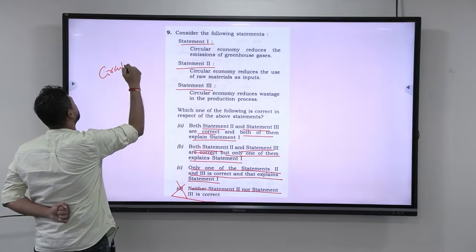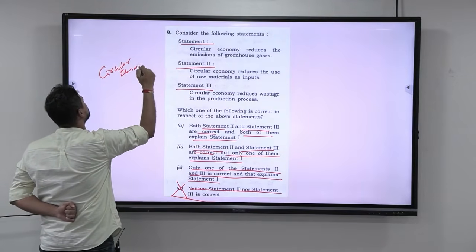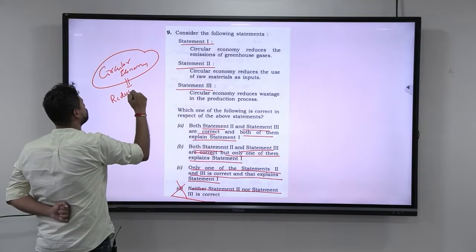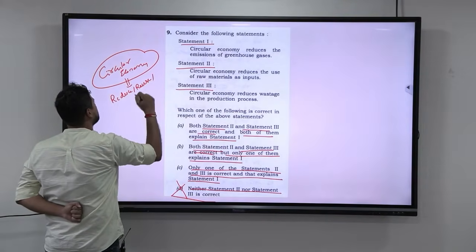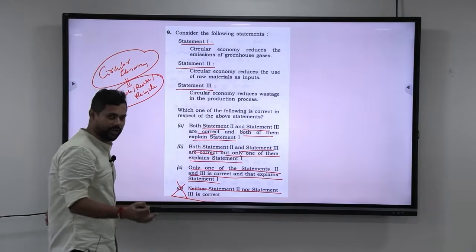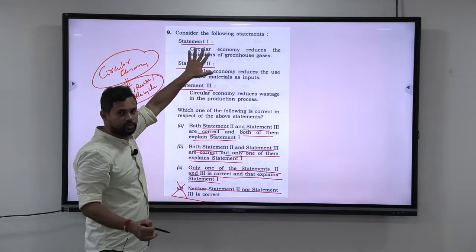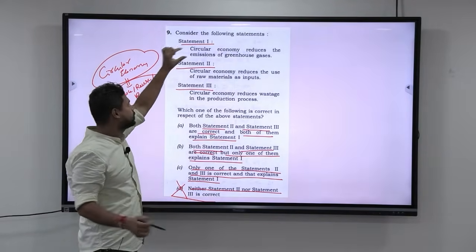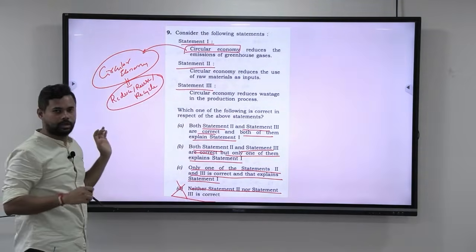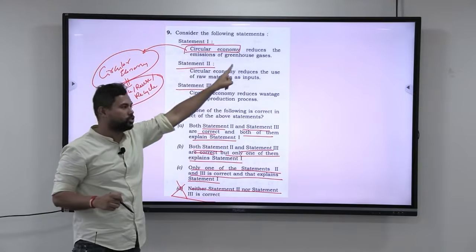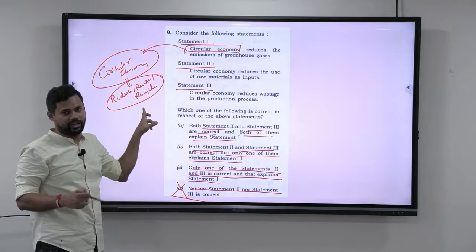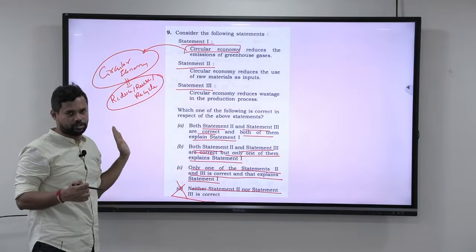What is circular economy? Whenever you say circular economy, it means reduce, reuse and recycle. This is what the circular economy is. So always, statement 2 is kept as a reference point. So that is why I have written this, circular economy. Circular economy reduces the emissions of greenhouse gases. Statement 1 is correct. Obviously, when you reduce, reuse and recycle, it automatically reduces the emissions of greenhouse gases.